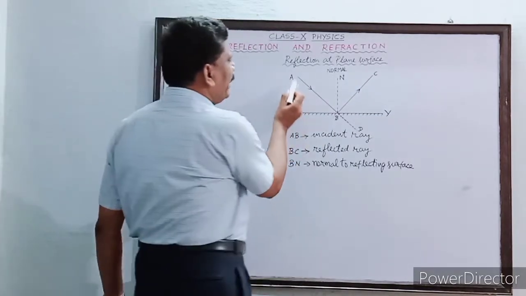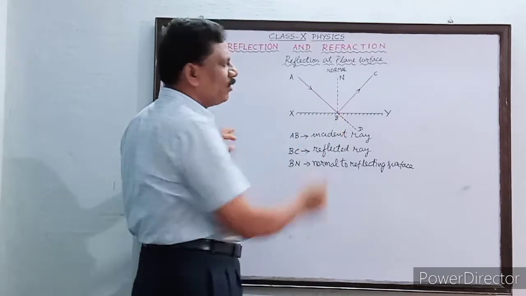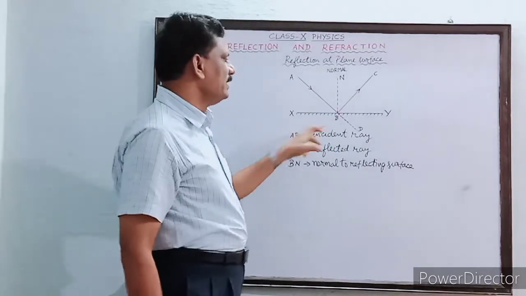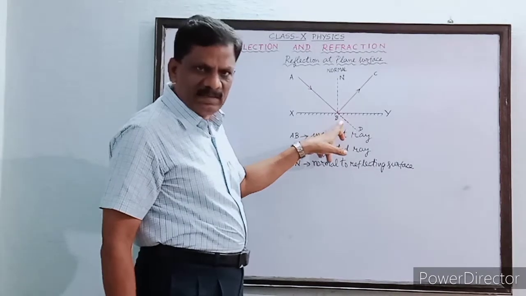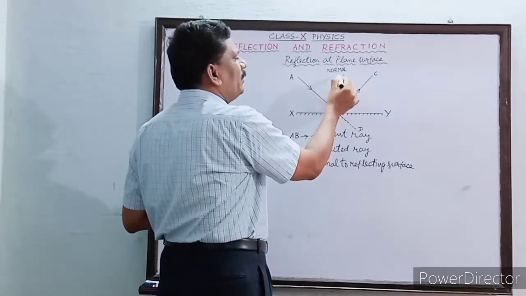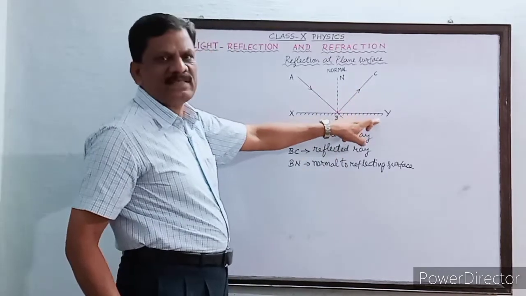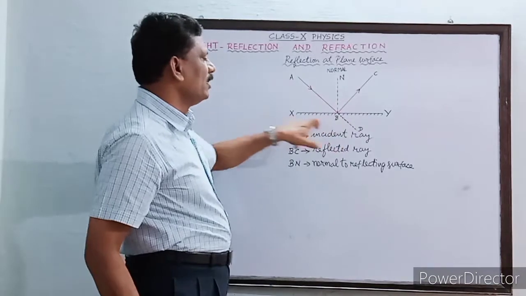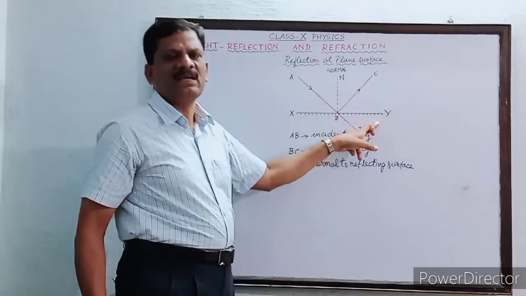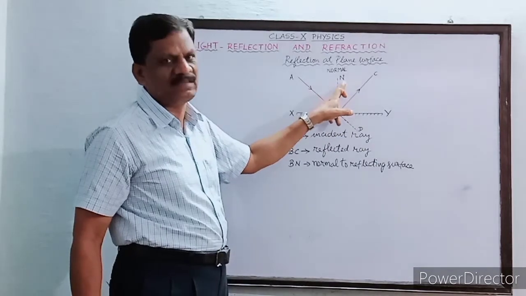Now a ray of light denoted by AB is incident at the point B. At the same point I have drawn a perpendicular to the horizontal surface. The perpendicular drawn to the reflecting surface is called the normal. So here BN is the normal to the reflecting surface.